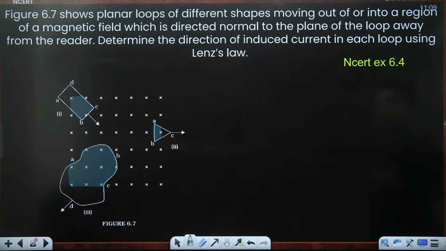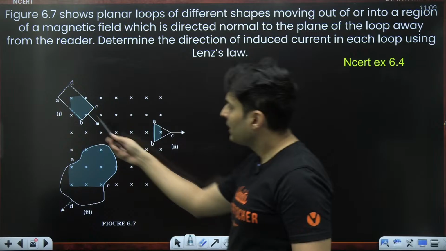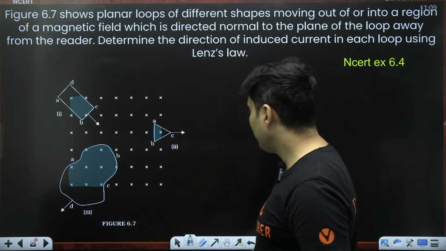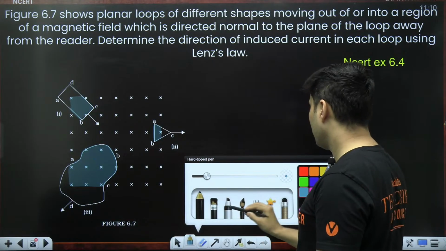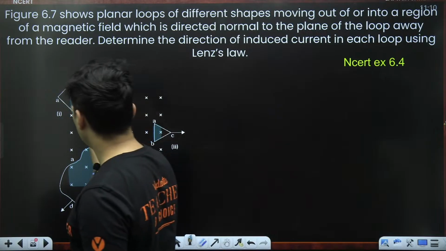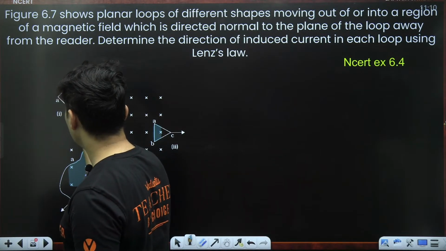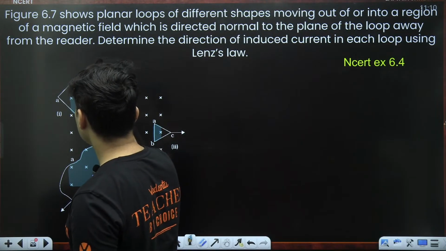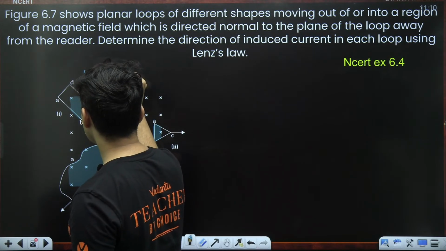Great. Determine the direction of the induced current in each case. Tell me, as this rectangular loop comes in, will the flux increase or decrease? Because as soon as it comes in, this much part will also be inside. So, won't the flux increase, guys?